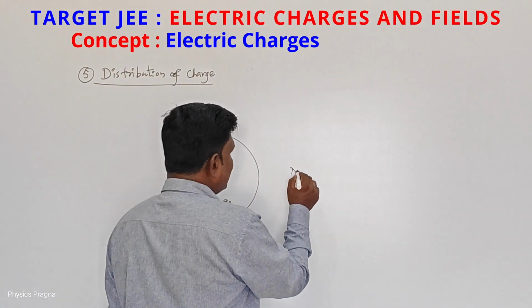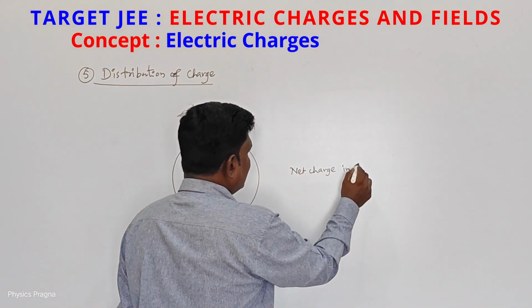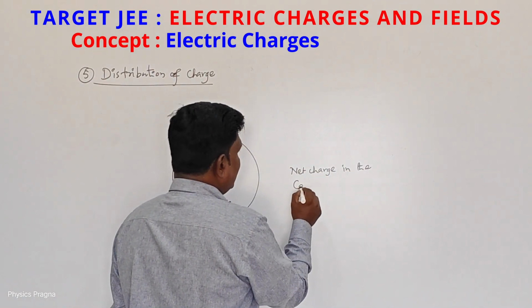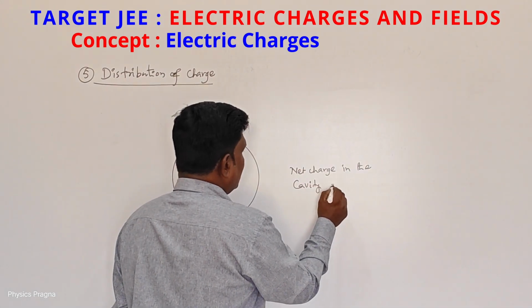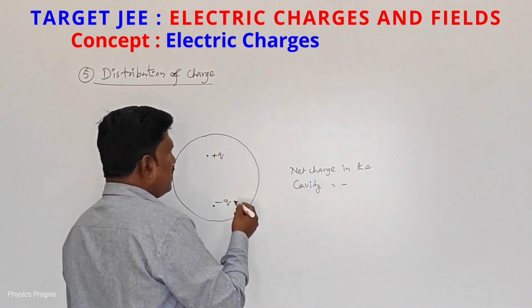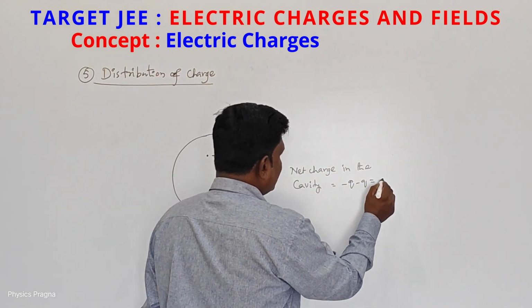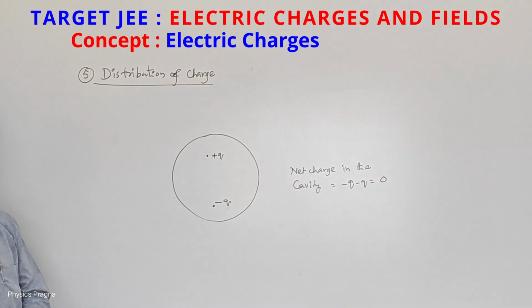Then net charge in the cavity we have to add. This is the additive property of charge. Plus charge minus charge is equal to 0.